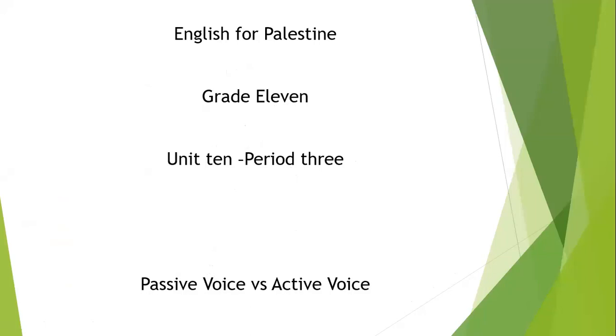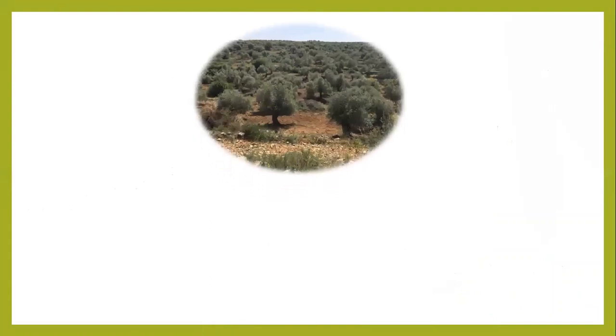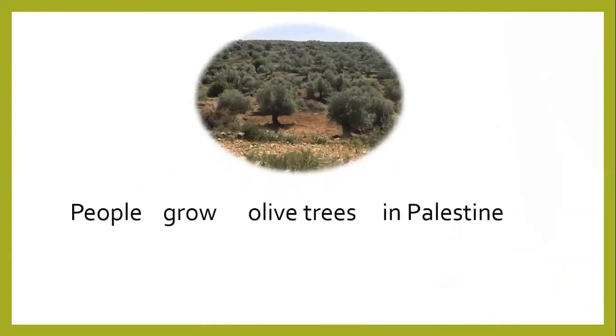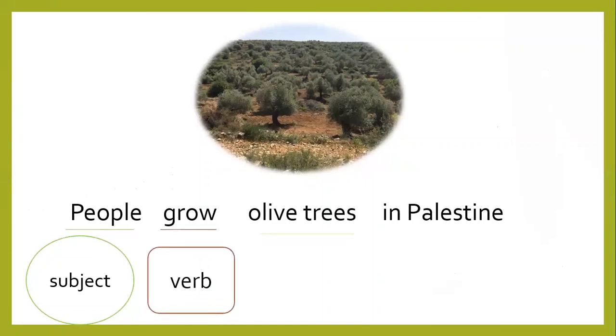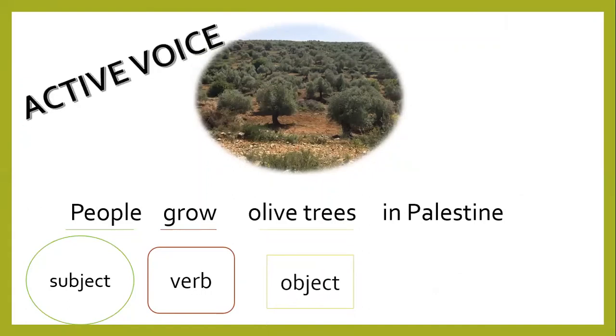Voice. Let's start. Bismillah. If we look at the first example here, people grow olive trees in Palestine. Let's look at the sentence again. The word people is actually the subject, grow the verb, olive trees the object. This is the construction of the active voice. We are used to this structure.